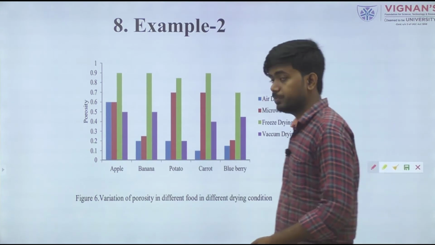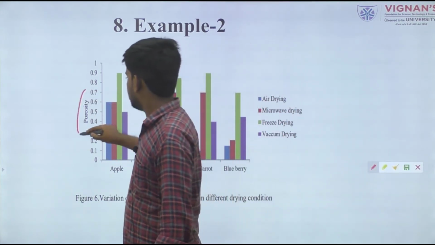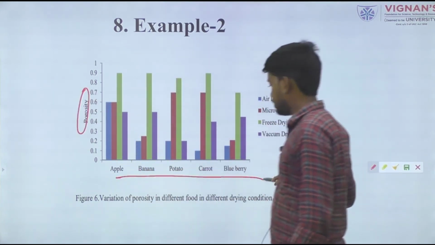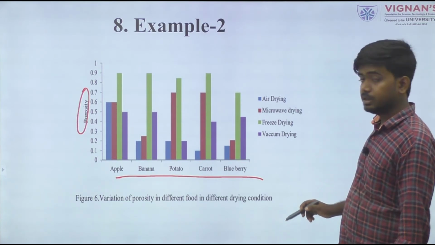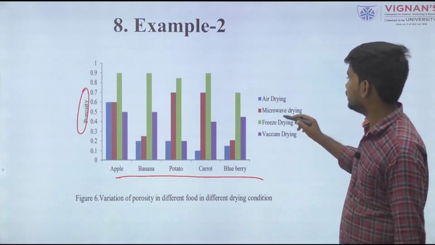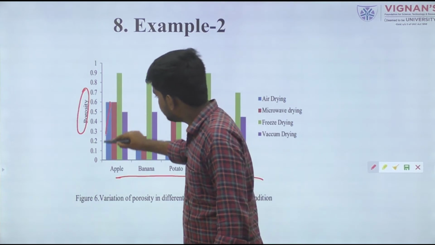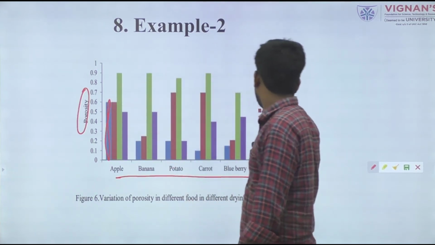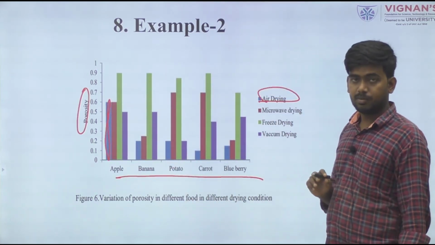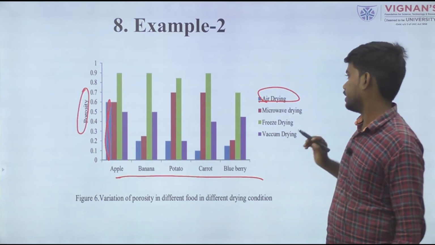Another example shows the porosity value of different types of fruits dried in different conditions. This blue line indicates air drying temperature, normally convective drying or hot air drying.